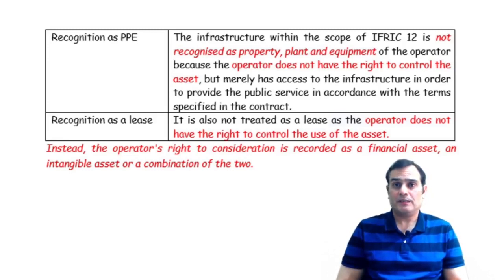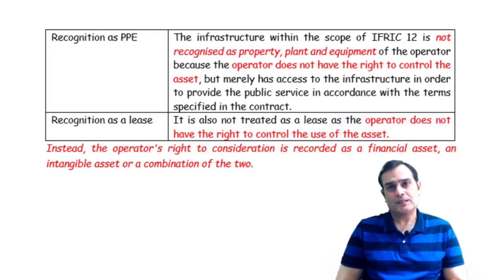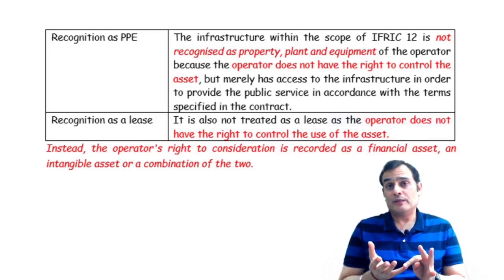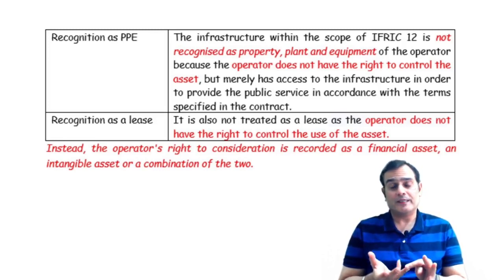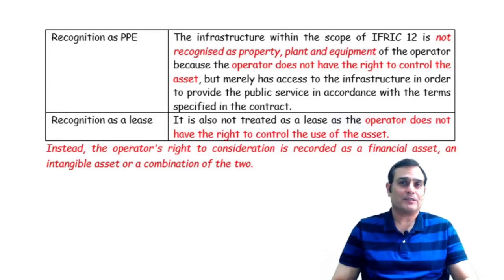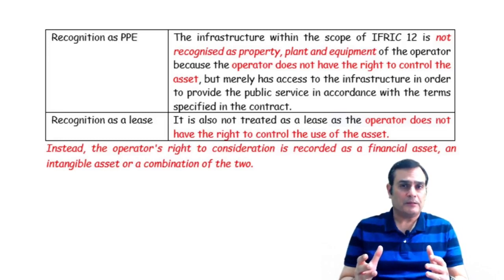Here again, under Ind AS 116, you need to prove the control test. Interestingly, you'll find something in the entire Ind AS: all these standards talk in terms of a control test and not risk and reward. When it comes to revenue recognition, there is a control test. When it comes to leases, we get a control test. When it comes to the IFRIC, there is a control test. So everywhere there is a control test, which is much larger as compared to the risk and reward test. So now the question is, if not a PPE, if not a leased asset, then what?